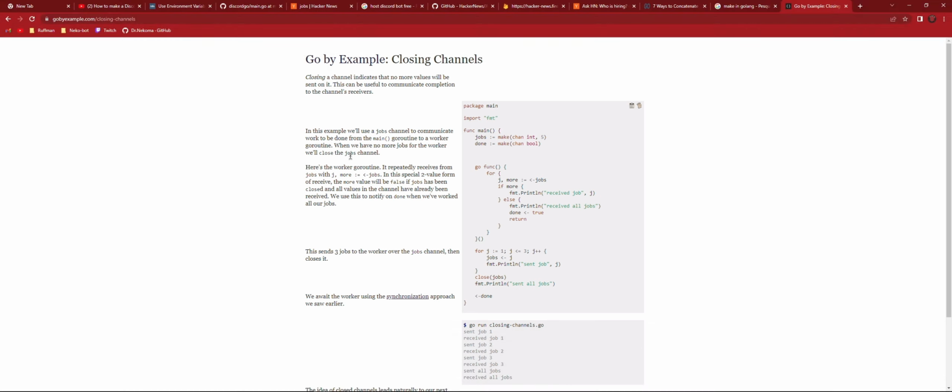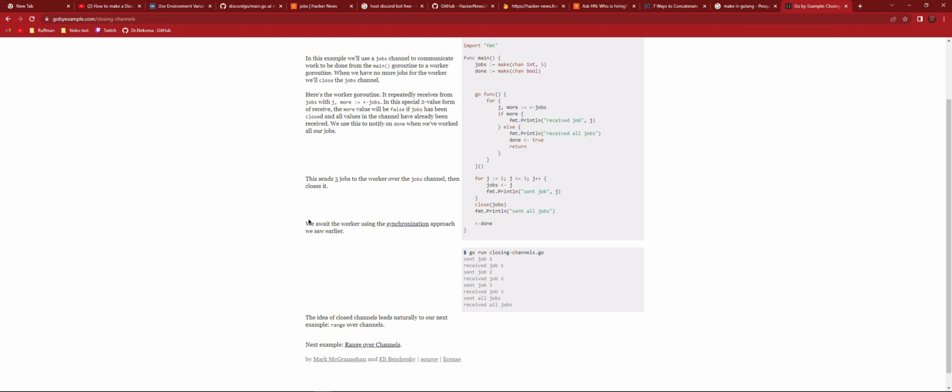Close the jobs channel. Okay, so closing a channel indicates that no more values will be sent on it. This can be useful to communicate completion to the channel's receivers. In this example, we use a jobs channel to communicate work to be done from the main Go routine to a worker Go routine. When we have no more jobs for the worker, we will close the jobs channel. We await the worker using the synchronization approach used earlier.